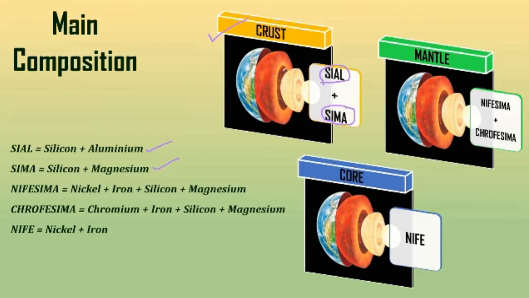Now, whenever you are leaving the crust and moving towards the mantle, you will see that inside the mantle we have two big things, Nifesima and Crofesima. These are the main components of the mantle. Now, what is Nifesima? What is Crofesima?